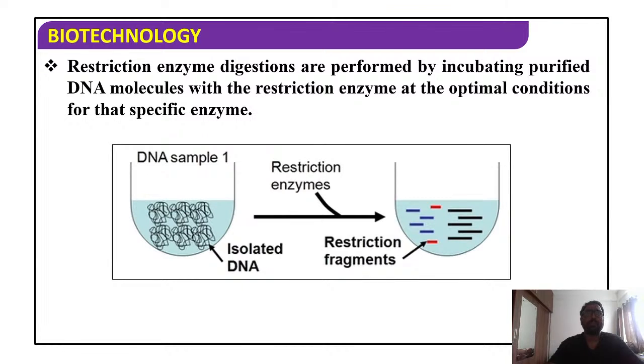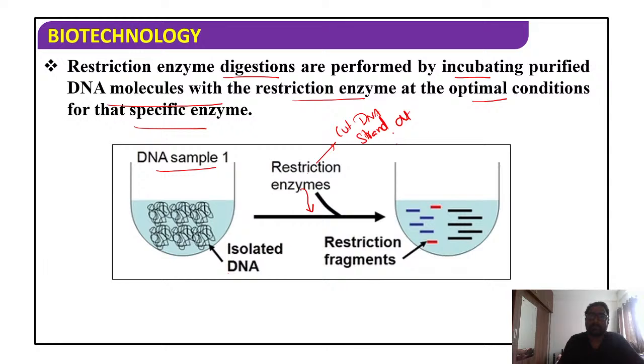Then once you do this process, we have to go for incubation under optimal conditions. So students, once you go for restriction digestion, after that you have to incubate the purified DNA molecules with restriction enzymes at the optimal conditions for the specific use. Okay students, you can see this picture. We have taken the DNA sample, this isolated DNA, and then we have added the restriction enzymes to this. So what is the function of restriction enzymes? It cuts DNA strands at specific locations.